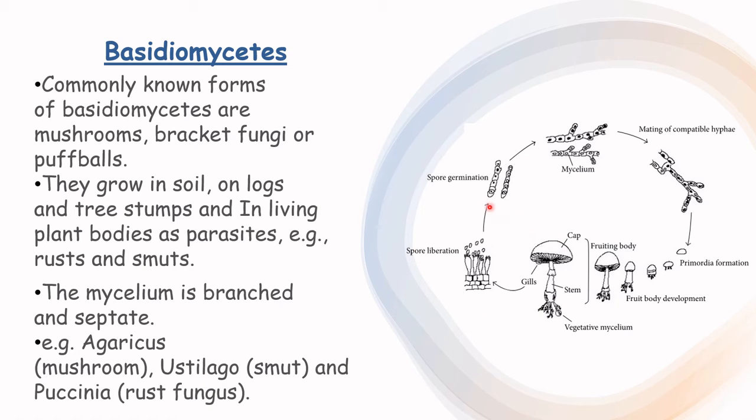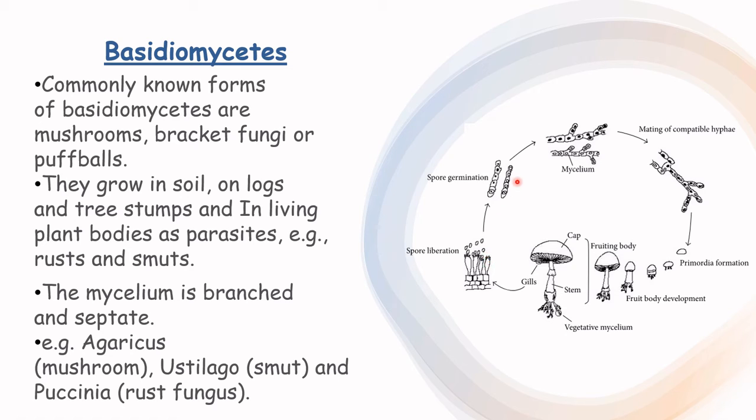So here what happens, for example, you can see the two hyphae. These are haploid. Their cells are haploid. When two compatible hyphae meet each other, they form a dikaryon, and this phase is called the dikaryophase, meaning each cell will have two nuclei. The karyogamy and the meiosis in the zygote will take place in this cell, and ultimately it will lead to the formation of the fruiting body. These are the gills, and from the gills the basidiospores will be produced.